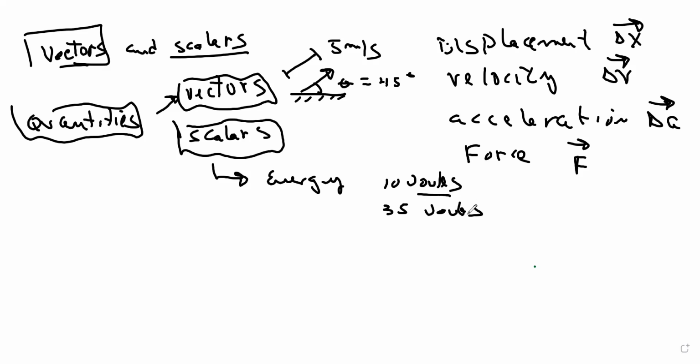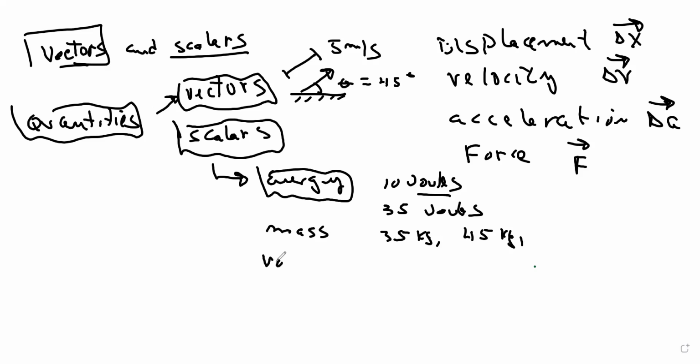Another quantity that is a scalar would be mass. You can have 35 kilograms of something or 45 kilograms of something. You don't have to break it down in components in the X direction or the Y direction. The same with energy.